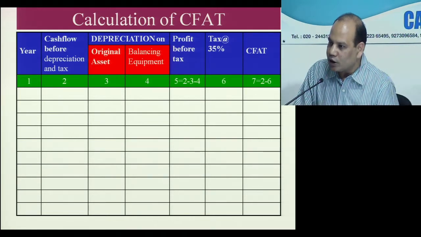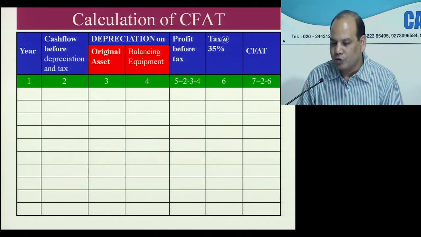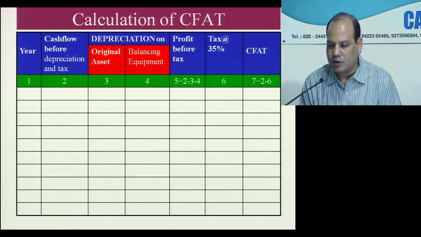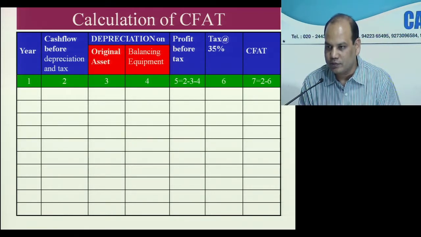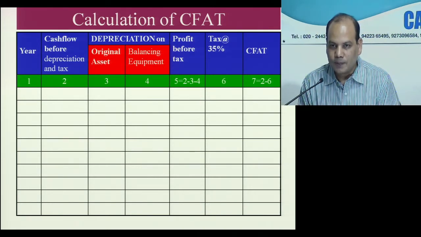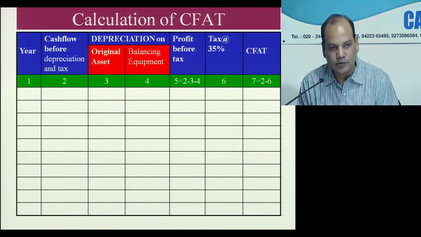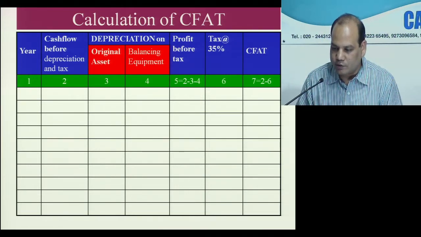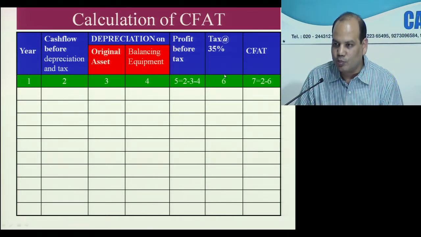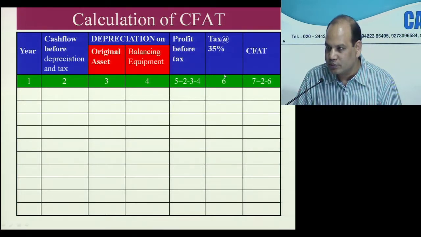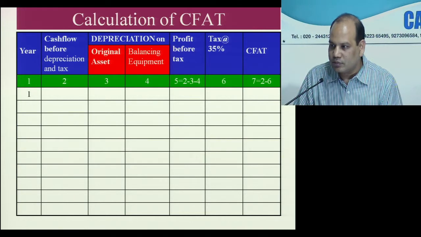That will give you cash flow after tax. So you can also get the same answer by writing 5 minus 6 plus 3 plus 4. Is it right? Then also you will get the same answer. That will only require more time for you to calculate. So what is better? 2 minus 6 is better.